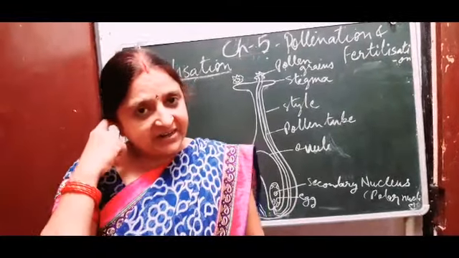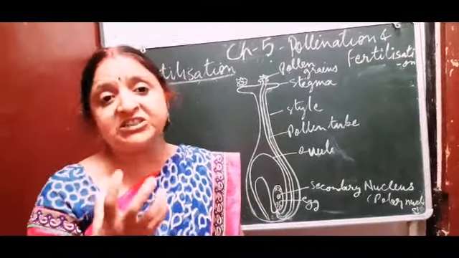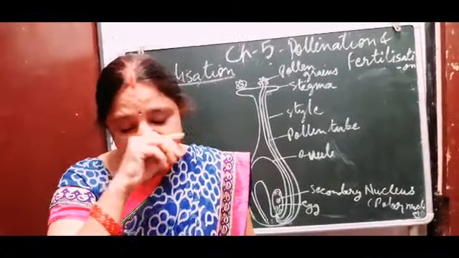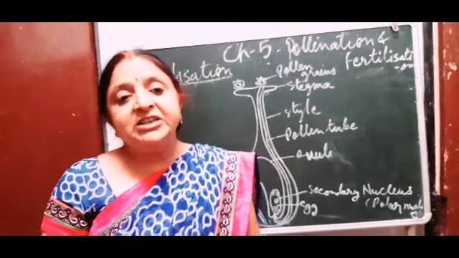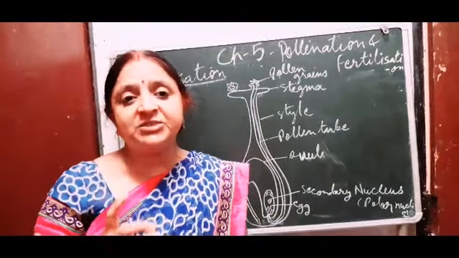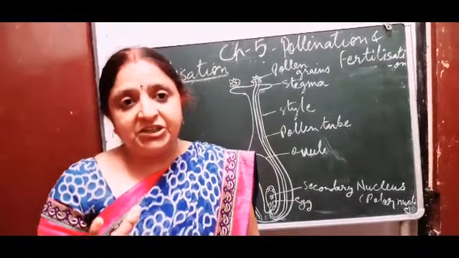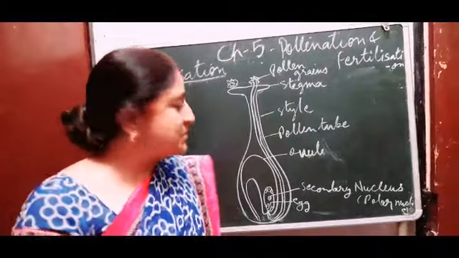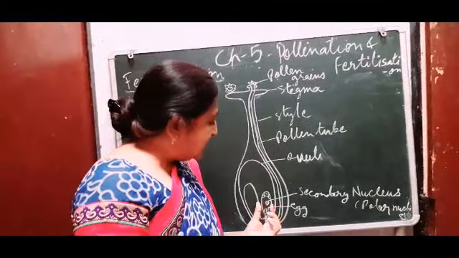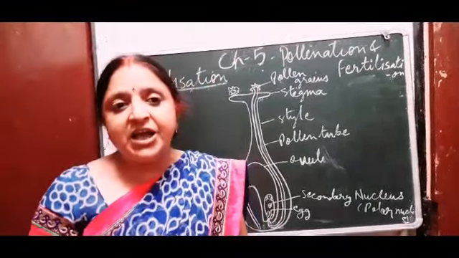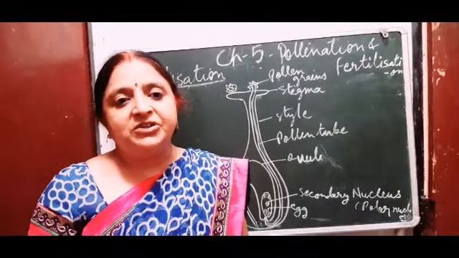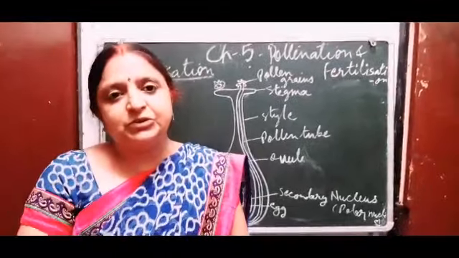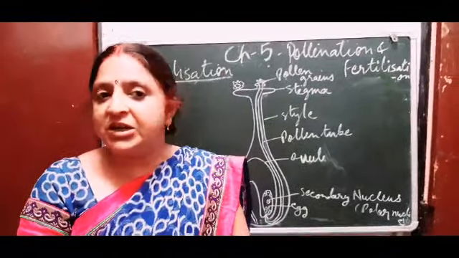After complete fertilization, the fruit is formed, and we all know that in angiospermic plants, the seed is always present inside the fruit. So in this way fertilization takes place in angiospermic plants, and the seed is within the fruit. After germination, this seed converts into the complete plant.